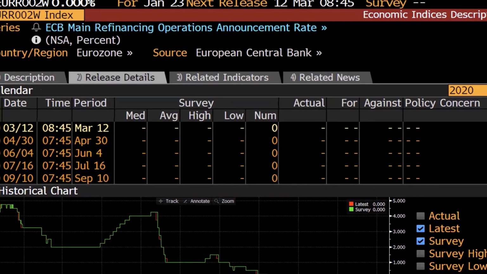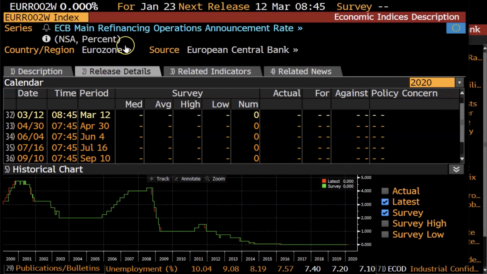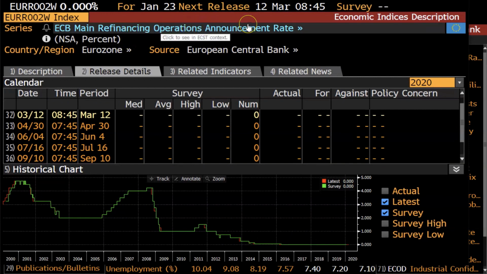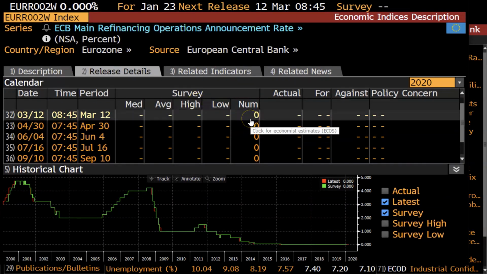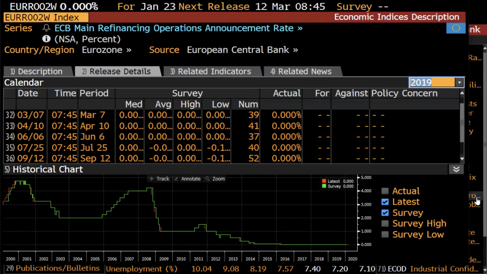Just let me recenter the screen here and resize it. So this is a snapshot of the ECB main refinancing operation rate, which currently is 0% in 2020. You can use the drop-down menu here to choose whatever year you want and to see what happened on the actual announcement date. You can also see here a historical chart of the actual amount versus what was expected in the survey.